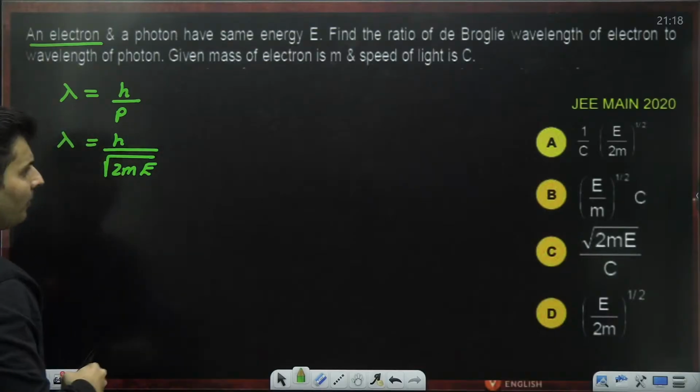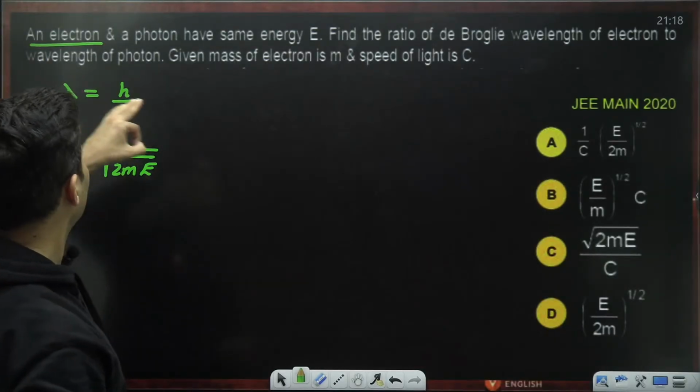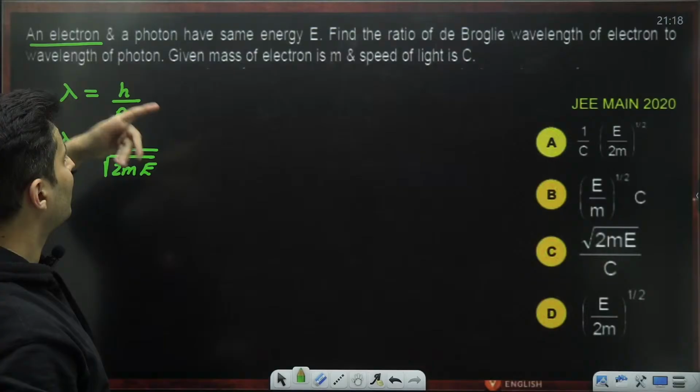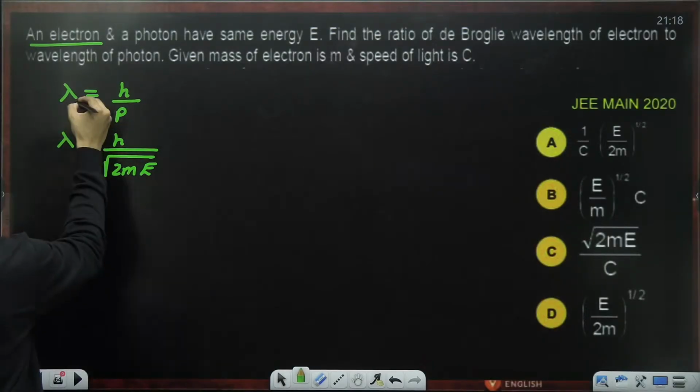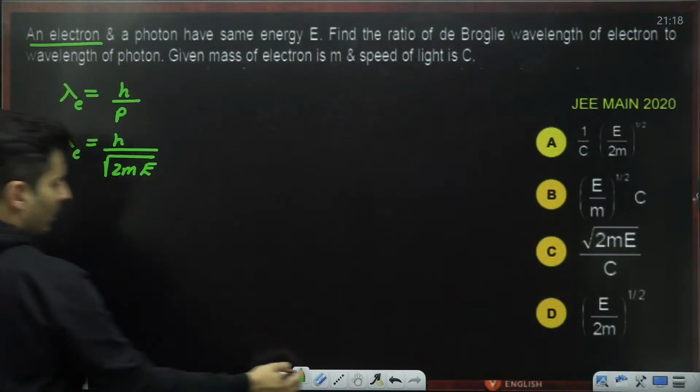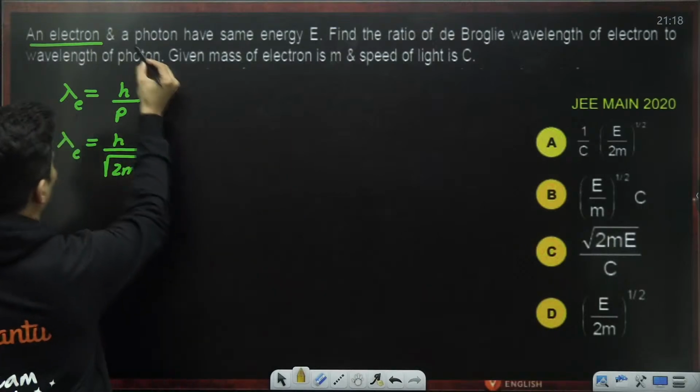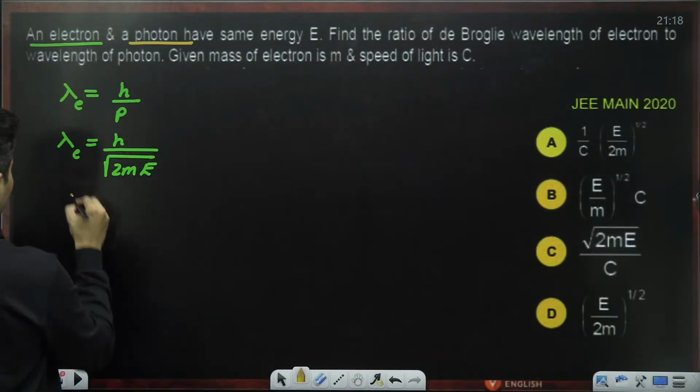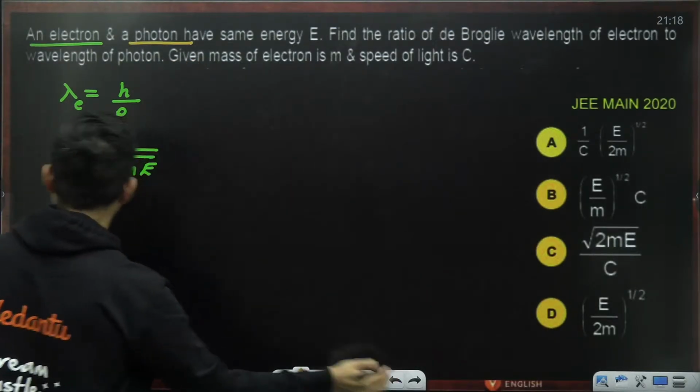That is your lambda. But they have asked something else: find the ratio of the de Broglie wavelength of the electron to the de Broglie wavelength of the photon. Now let's talk about the photon. Lambda of the photon, how do you write it?